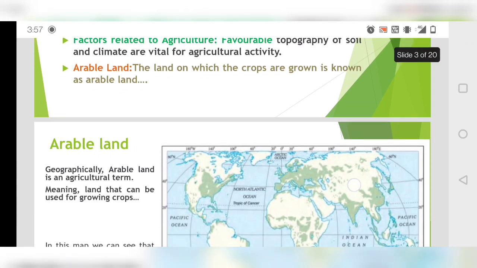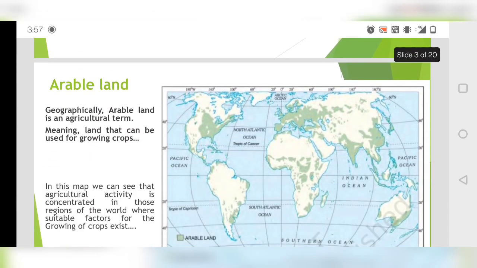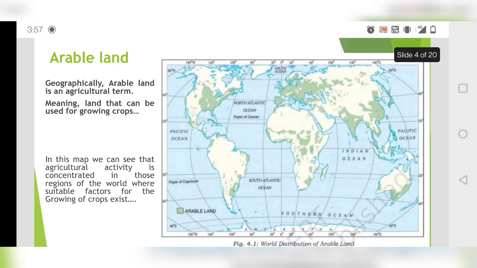Okay, next we have arable land. What is the meaning of arable land? Arable land is the land on which crops can be grown easily. So you can see this map, wherever you see the green patches, those areas are arable.